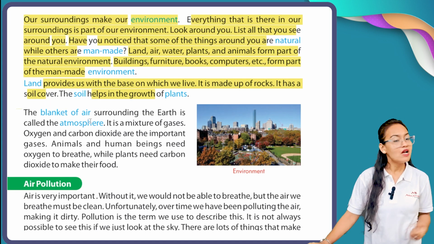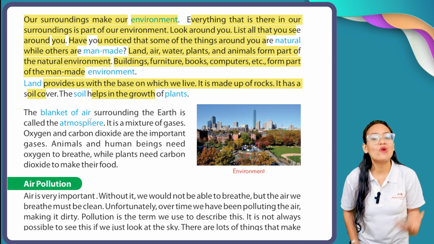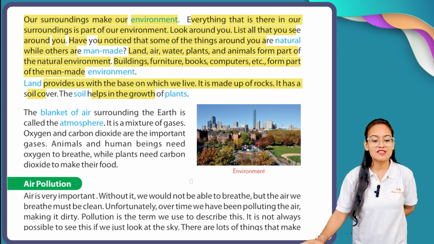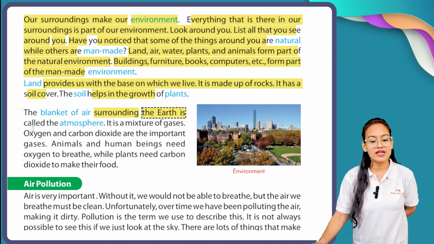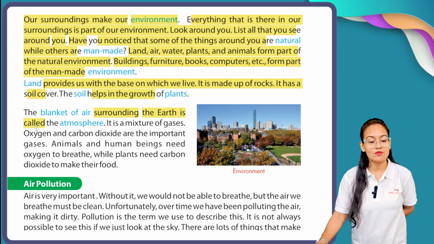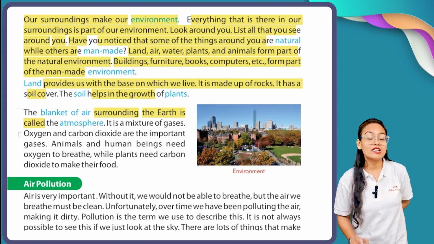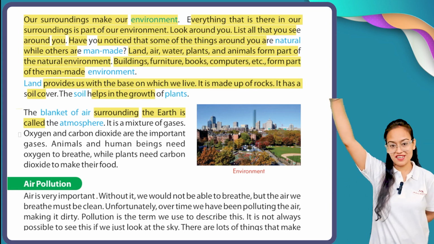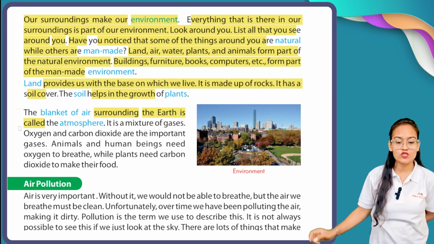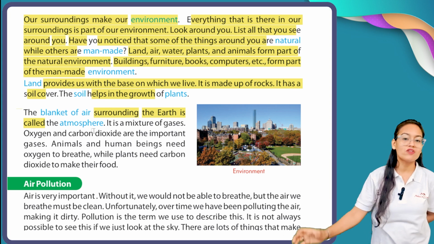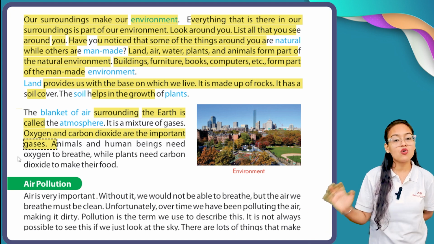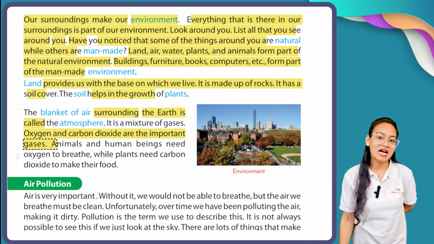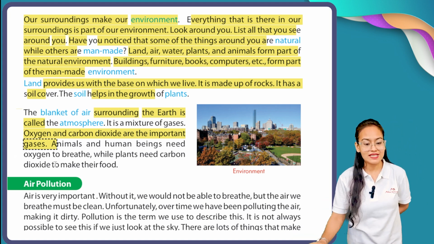Now, what is the meaning of atmosphere? We already discussed it in previous chapters. The blanket of air surrounding the earth is called the atmosphere. The blanket of the earth means the thick sheet of air. And the atmosphere is the mixture of different types of gases. Oxygen and carbon dioxide are the important gases.